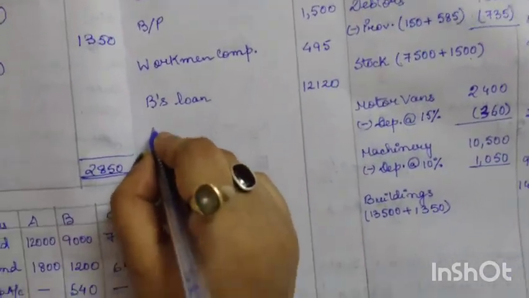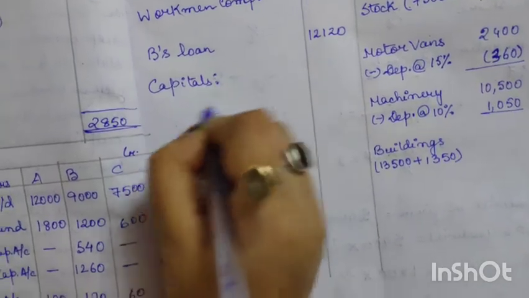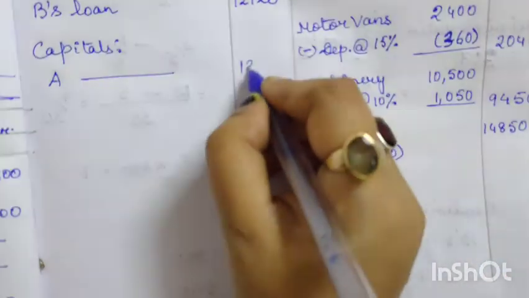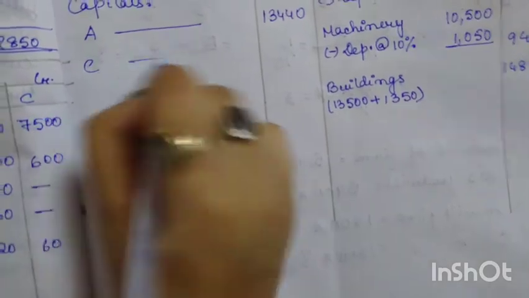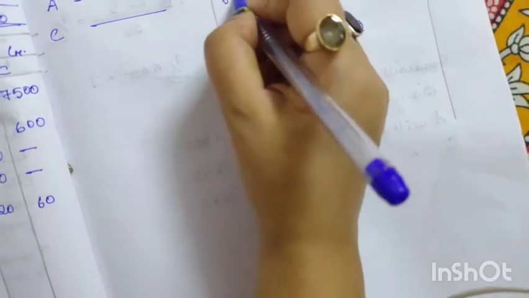So that one we will record here. Capitals: for A, the capital is 13440, so we'll write here 13440, and for C the new capital is 6900, so we'll record here 6900.